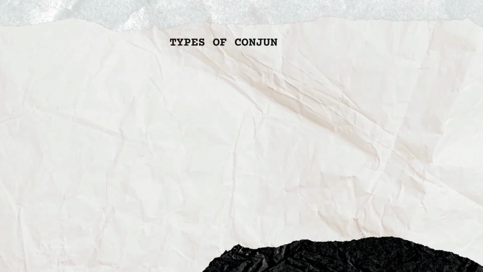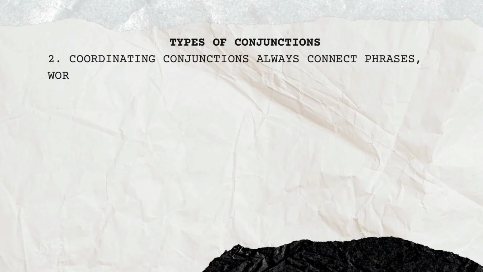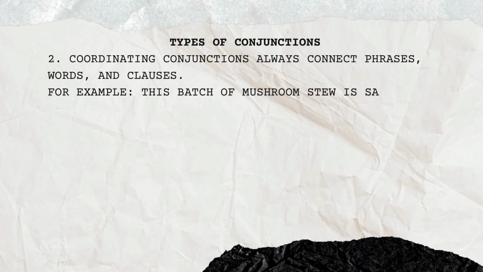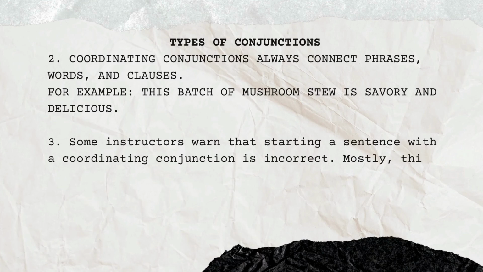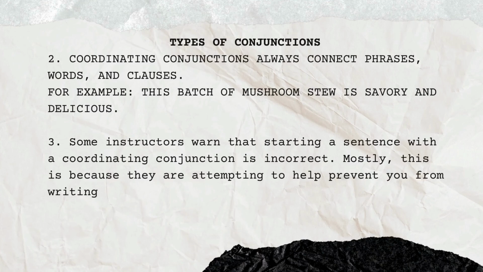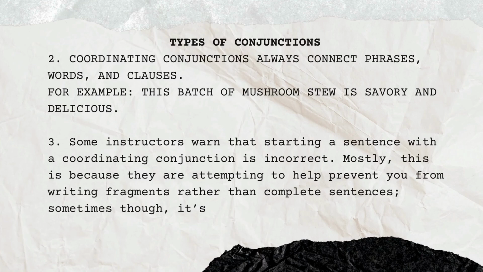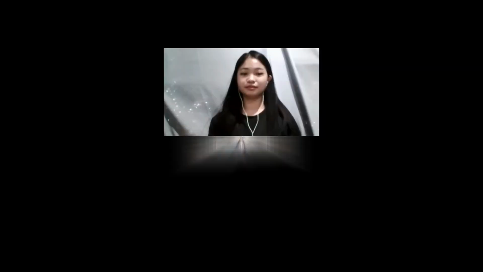2. Coordinating conjunctions always connect phrases, words, and clauses. For example, this batch of mushroom stew is savory and delicious. And is the coordinating conjunction. 3. Some instructors warn that starting a sentence with a coordinating conjunction is incorrect. Mostly, this is because they are attempting to help prevent you from writing fragments rather than complete sentences. Sometimes though, it's just a personal preference.